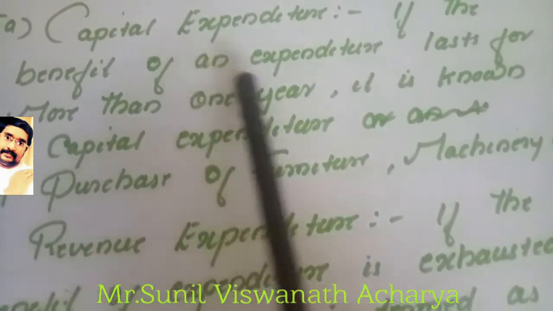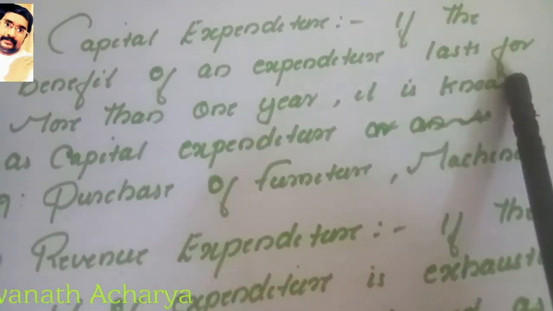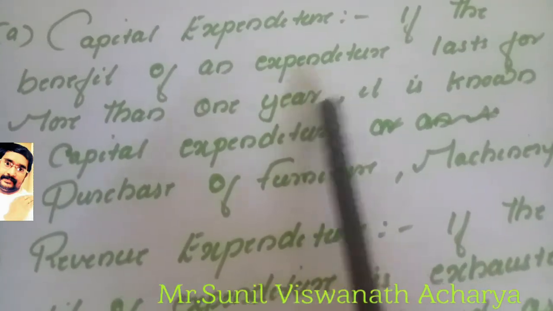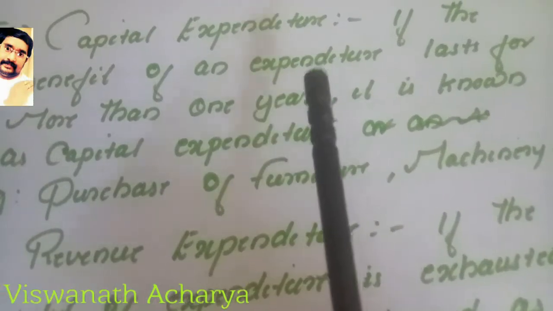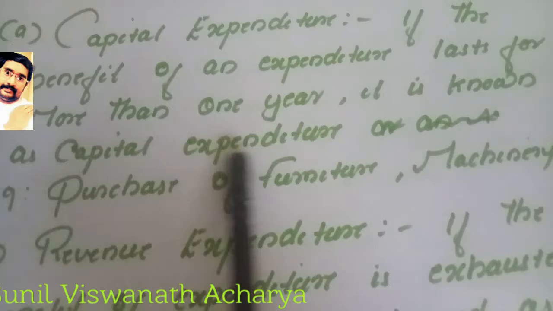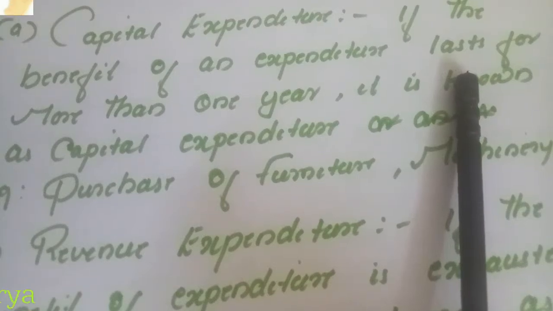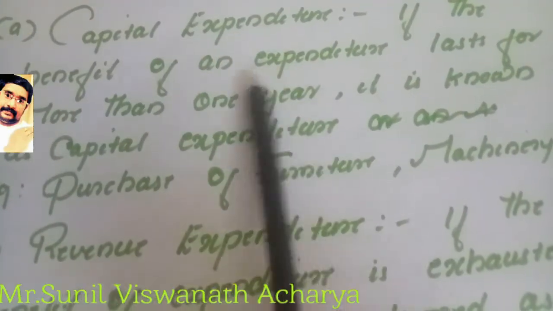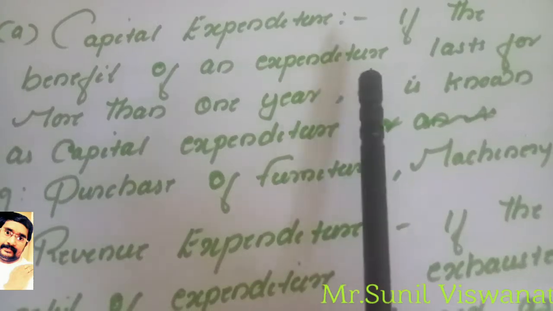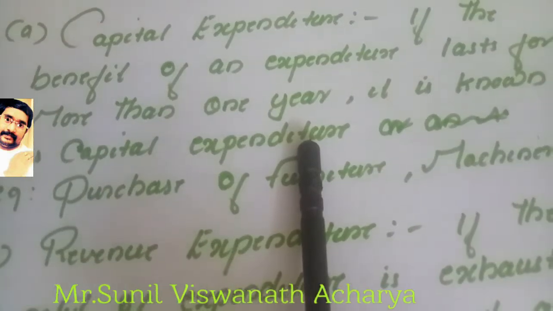capital expenditure. If the benefit of an expenditure lasts for more than 1 year, that means from the money we spend, if we get the benefit for more than 1 year, then such expenditure we call capital expenditure. Otherwise we can say the benefit of the expenditure exhausts after 1 year, it is known as capital expenditure.